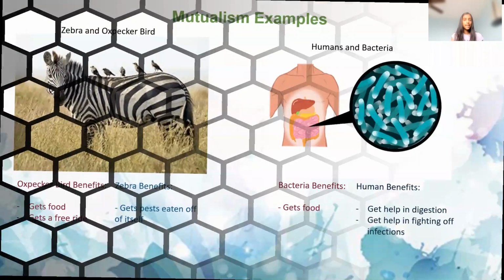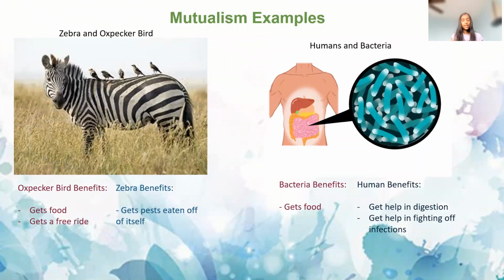Next, we have examples of mutualism. 2 examples here, the zebra and oxpecker bird and humans and bacteria. What happens for a zebra and oxpecker bird is the zebra is walking around on a plain, for example, and an oxpecker bird lands on the zebra. What the oxpecker bird does is that it eats pests off of the zebra, and in return, the oxpecker bird gets food and it gets a free ride because wherever the zebra goes, the oxpecker bird goes. How does the zebra benefit? Well, it gets pests eaten off of itself.